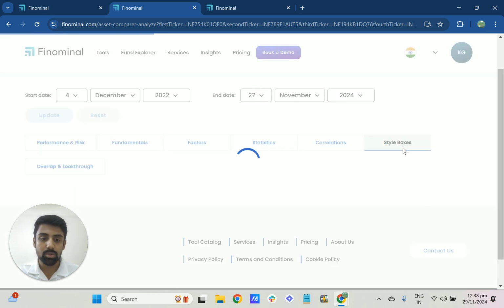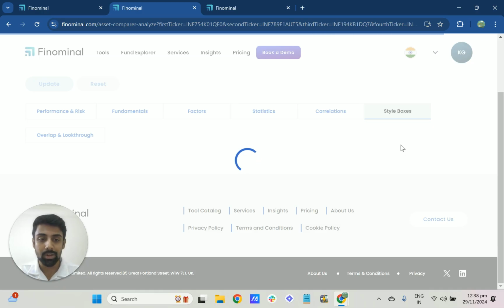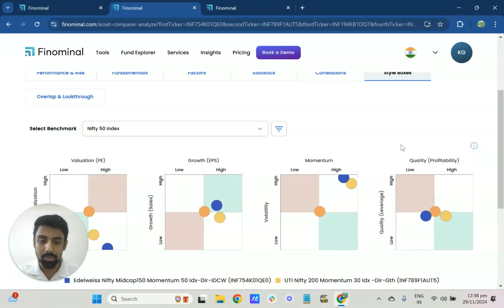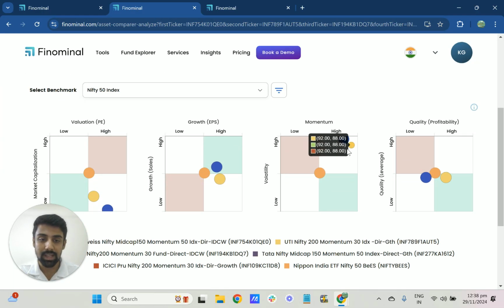And if we quickly go to the style boxes, I expect all of them to be on the high momentum side of the style box, and rightfully so when you compare it to Nifty 50. All of them are on the right side, that is the high momentum side of things.